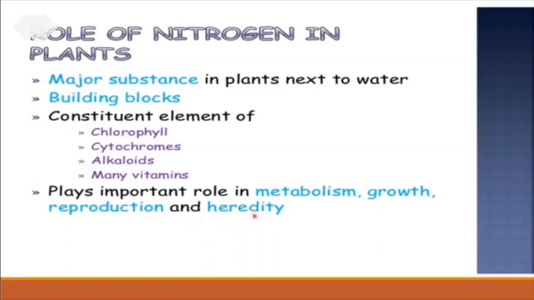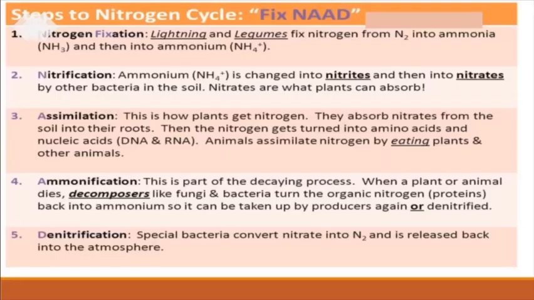Heredity, we just discussed, genes carry from your parents to you, and these are called genetic material. These genetic materials are composed of nitrogen bases and nucleotides. Nucleotides and nitrogen bases contain nitrogen in them. That's why in every part of our life, we and plants depend on nitrogen. That is why we are discussing how this nitrogen is available in nature, how it gets into our body, and how it is maintained in nature. That is what we call the nitrogen cycle, children. And now, what are the different steps in your nitrogen cycle? See, this nitrogen is present in the atmosphere. The amount of nitrogen in your atmosphere is 78%.